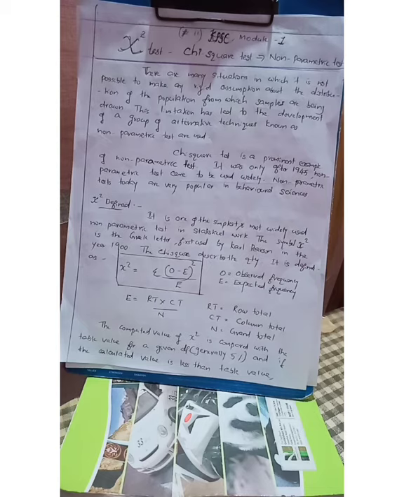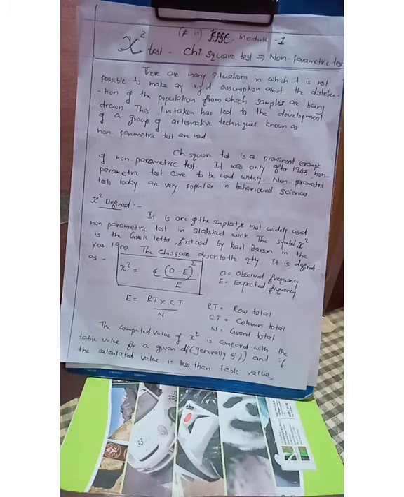So we have to find the differences between the observed frequencies and the expected frequencies, and find their squares.